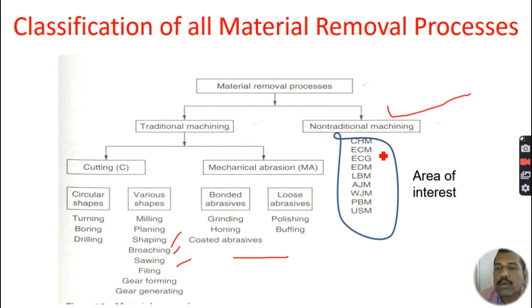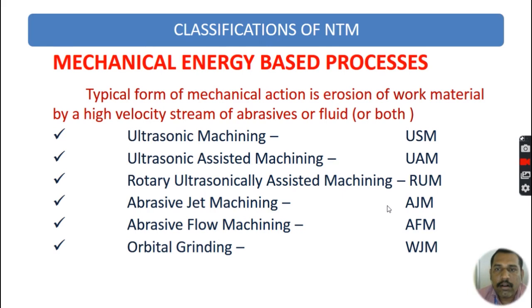In non-conventional machining processes, we use different kinds of energies for removing materials. In this we have chemical machining, electrochemical machining, electrochemical grinding, electrical discharge machining, laser beam machining, water jet machining, and like that we have many machining processes. Unconventional machining processes are classified based on the source of energy.